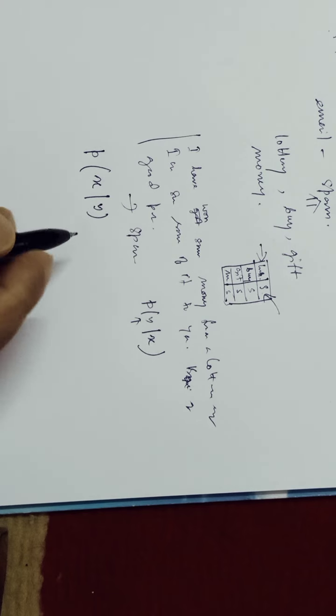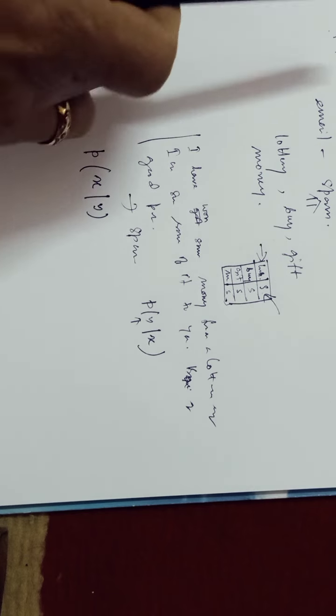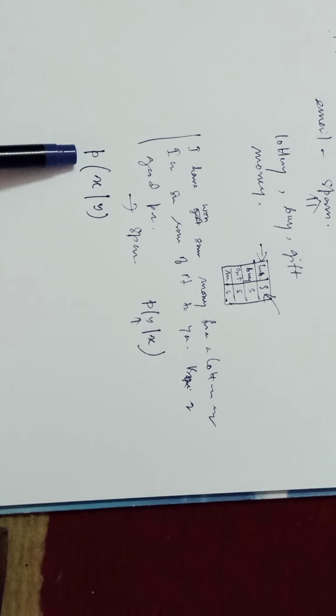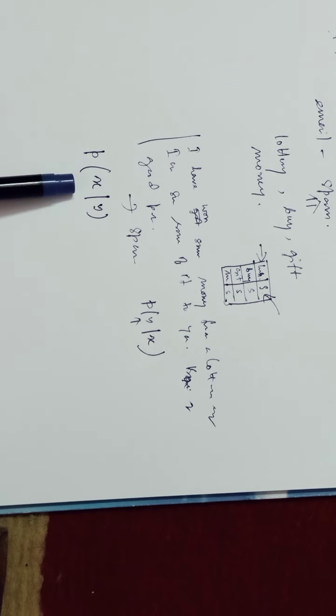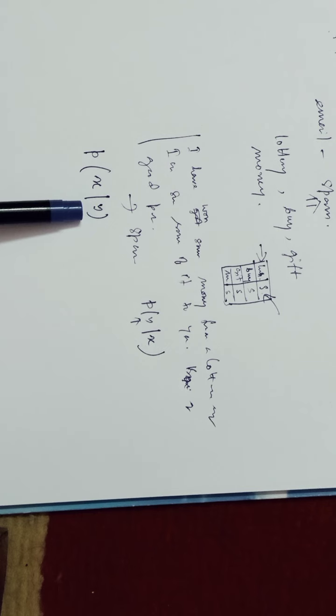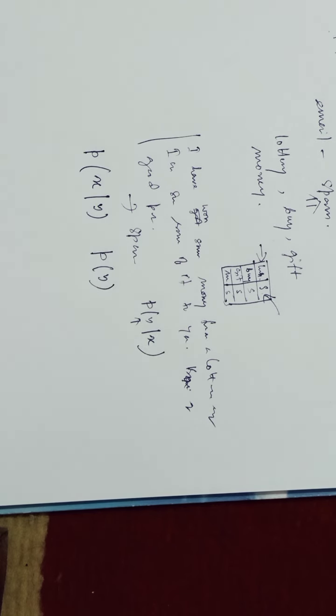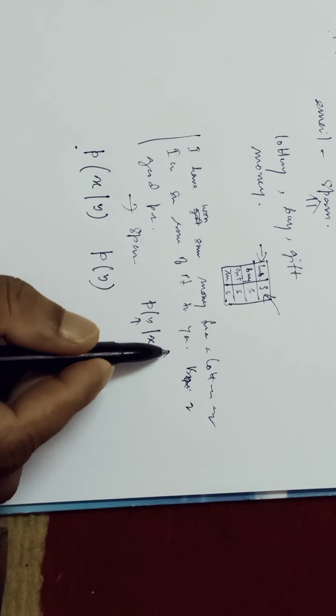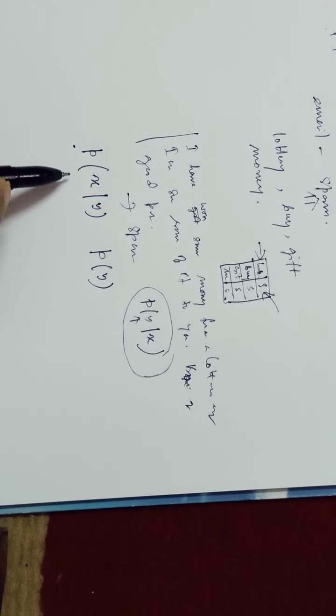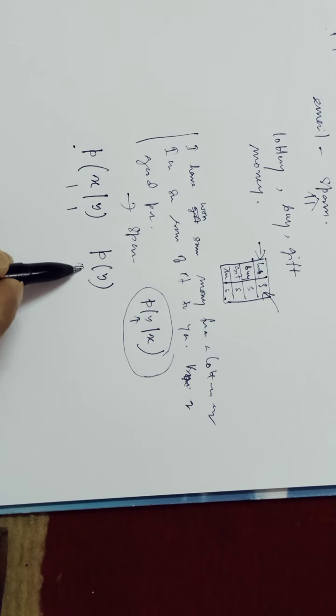So that means instead of finding probability of y for a given x, we will find the probability of x when the y is given. Also, what is the probability that y belongs to the true class? So instead of finding the probability of y for a given x, we are finding the probability of x for a given y and the probability of y.